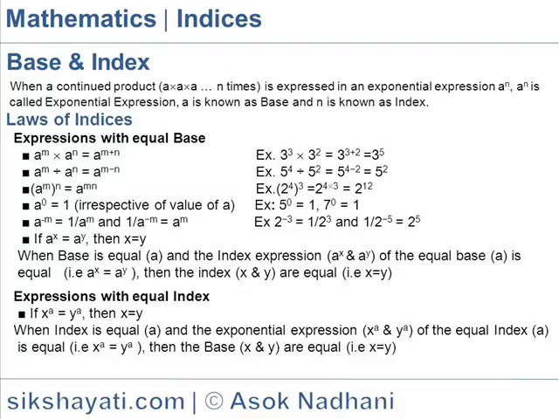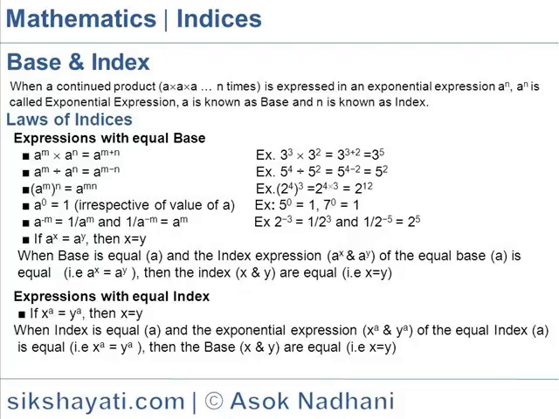a to the power m, to the power n, is equal to a to the power mn. Example: 2 to the power 4, to the power 3, is equal to 2 to the power 4 into 3, which is equal to 2 to the power 12. a to the power 0 is equal to 1. Example: 5 to the power 0 is equal to 1, 7 to the power 0 is equal to 1.